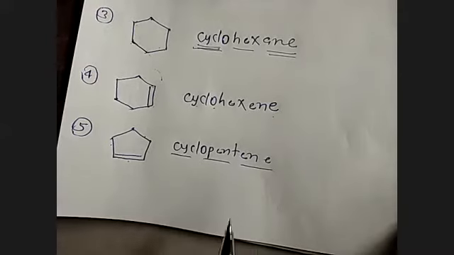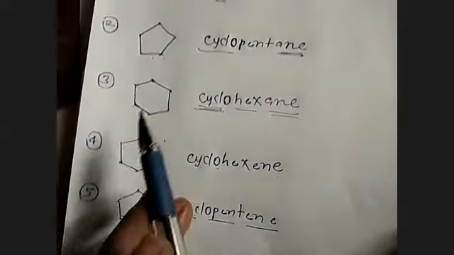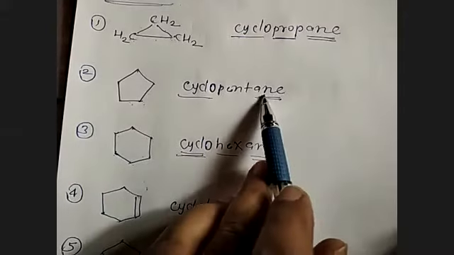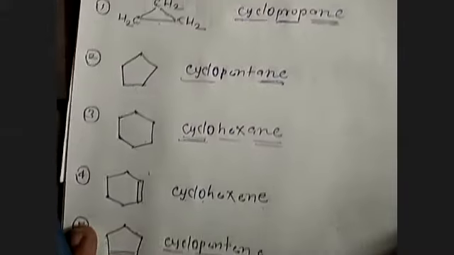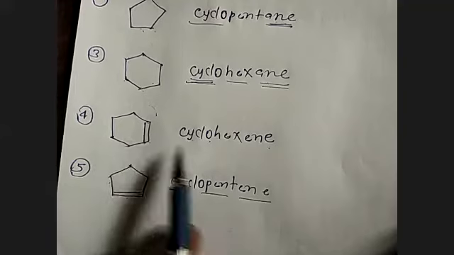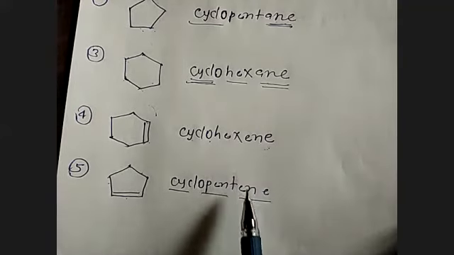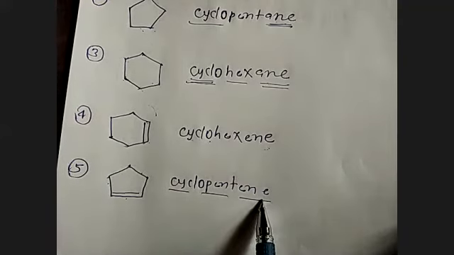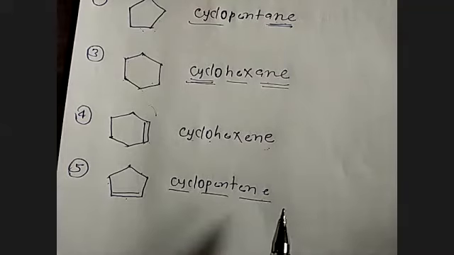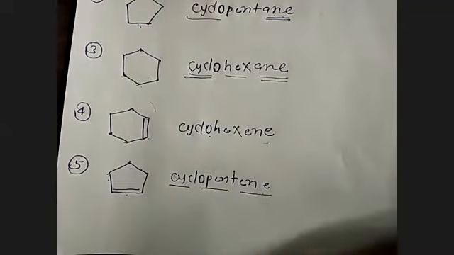Correct. So if we have everywhere carbon-carbon single bond, it is called what? ANE. But if we have at least one double bond, then it is called what? ENE. It is called ENE. I'll take one more example.